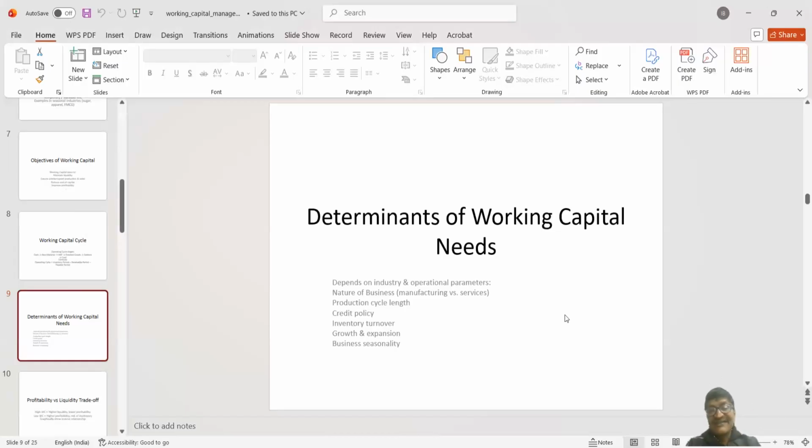Right? Next, there is another point associated with this, which is called business cycle. Now, every business passes through two phases minimum. One is upswing, one is downswing. Upswing means when the business is in boom phase, obviously the requirement of working capital will be more for production, to meet more demand. And if the business is passing through downswing, that means it is in recession. So demand will be less, production will be less, working capital requirement will be less. It is as simple as that.